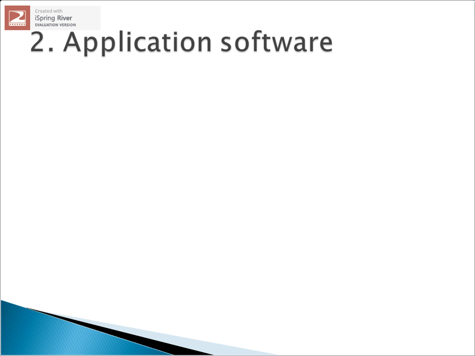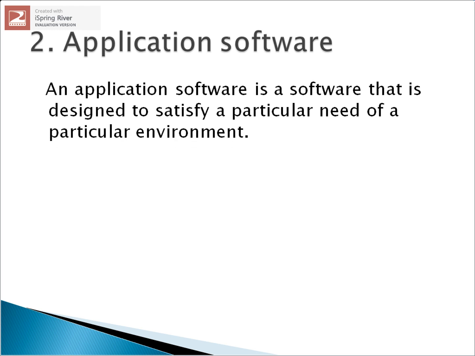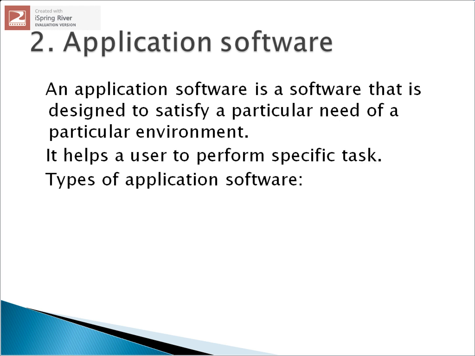Second type of software is application software. Now what are application software? An application software is a software that is designed to satisfy a particular need of a particular environment. It helps the user to perform specific tasks. There are two main types of application software. First is basic application software and second is specialized application software.